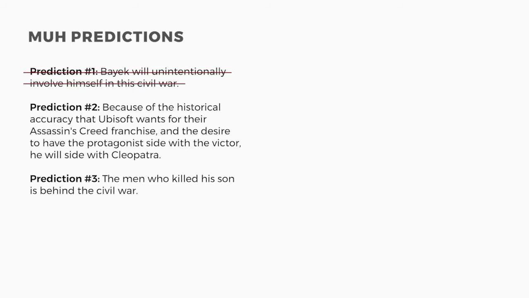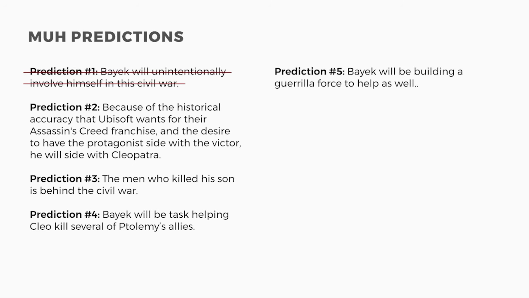Prediction number 3, the man who killed his son is also the man behind the Civil War. Prediction number 4, Bayek will be tasked in helping Cleopatra kill some of Ptolemy's allies. Prediction number 5, maybe because I'm playing Fallout 4 now, I think Bayek will be building a guerrilla force to be helping him. I think this one's kind of a stretch, but I'm still going to put it out there.